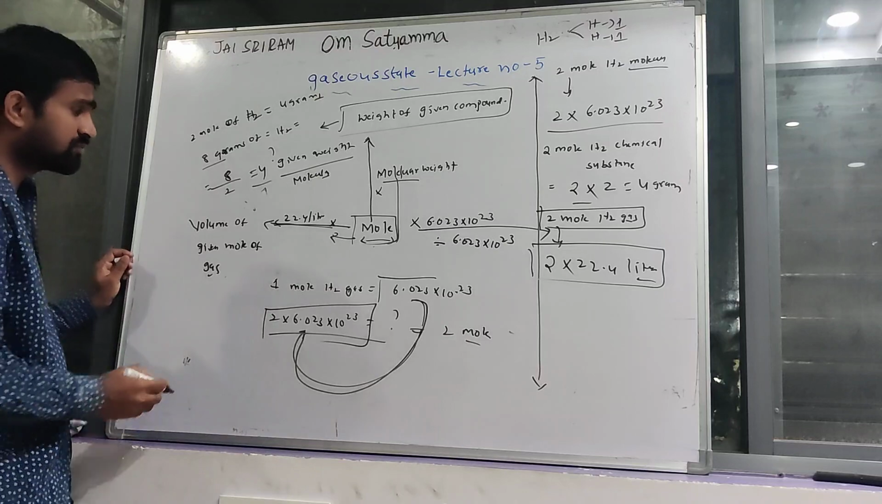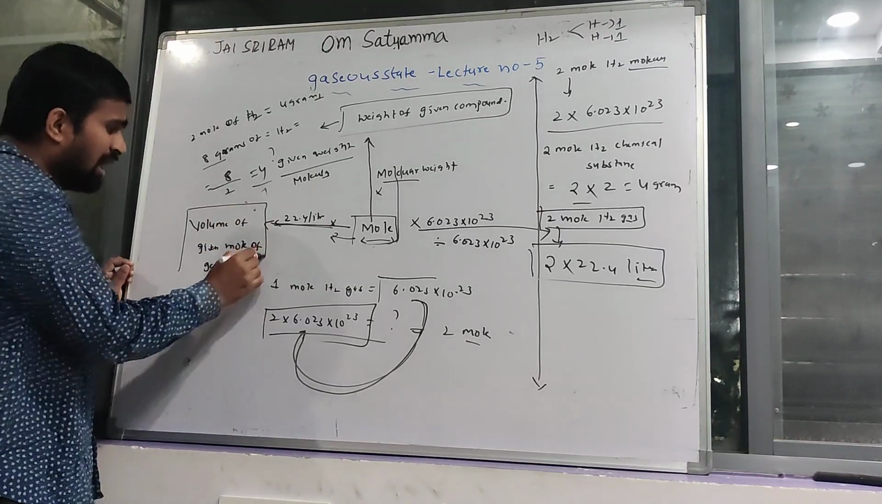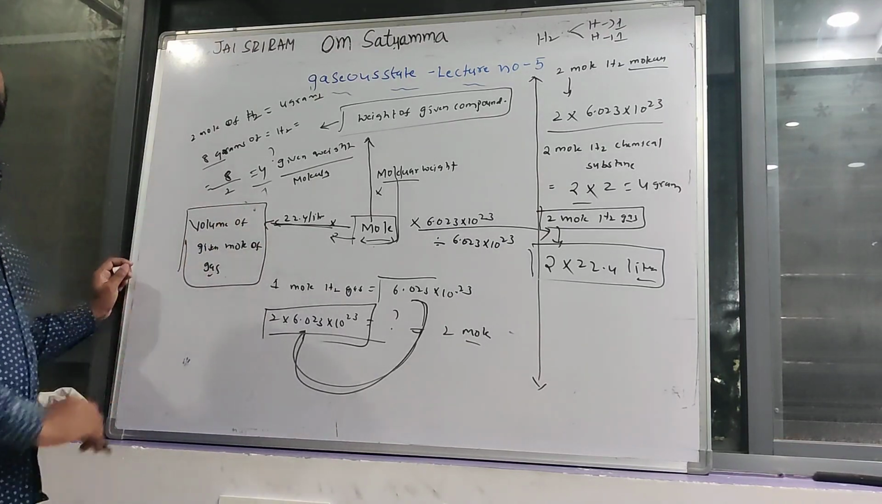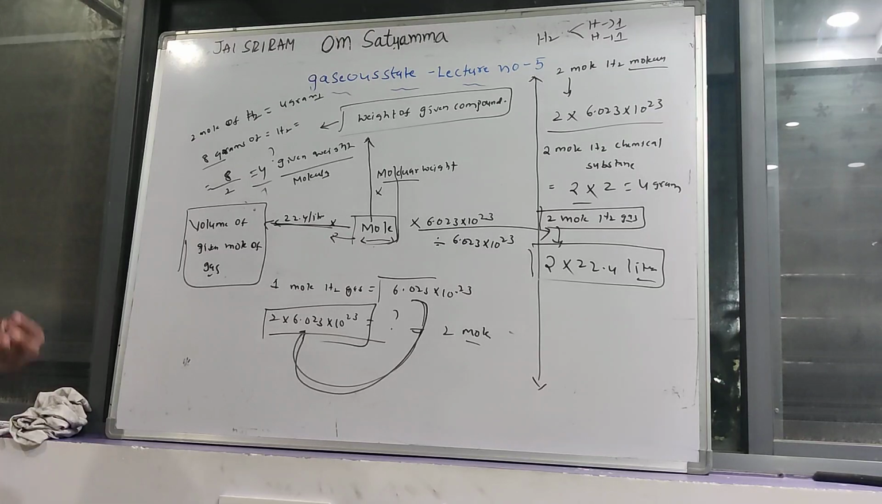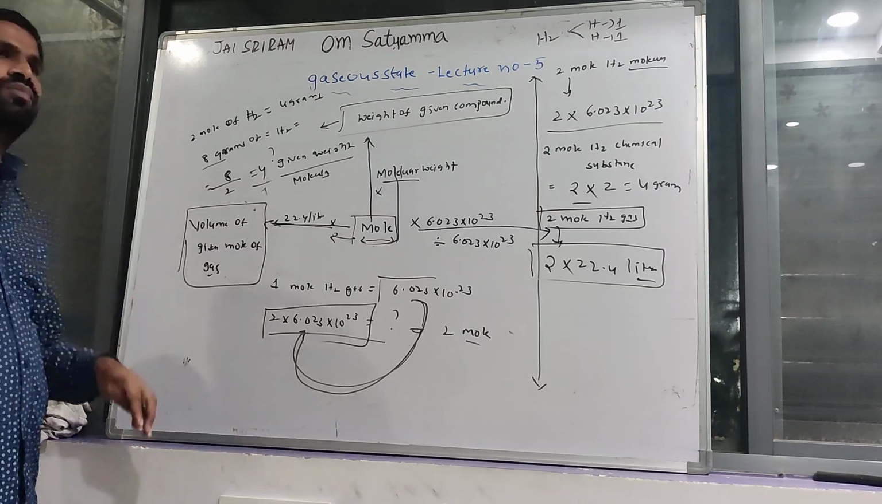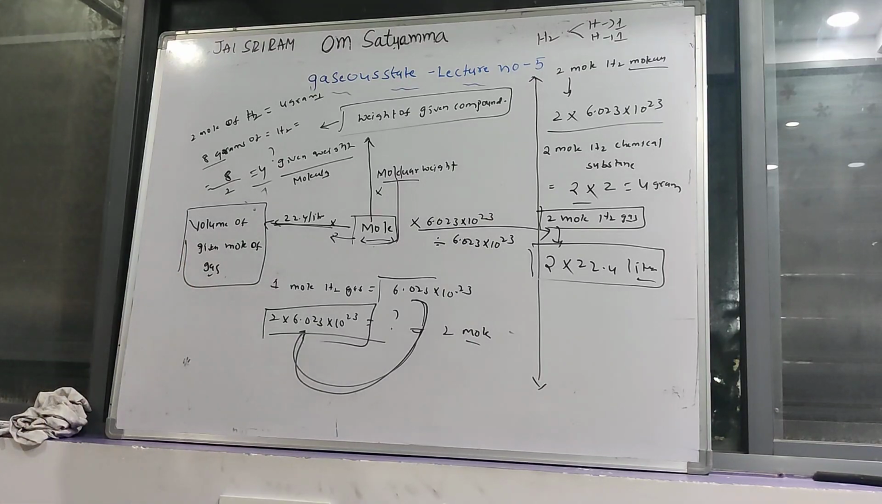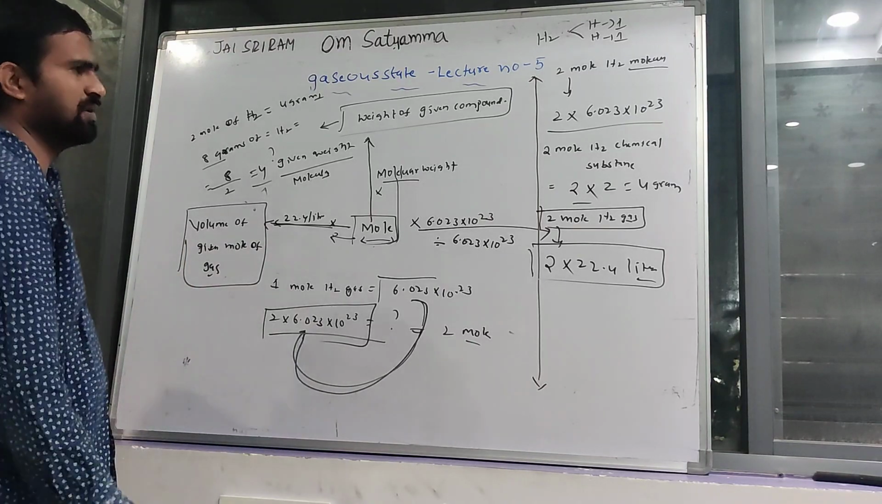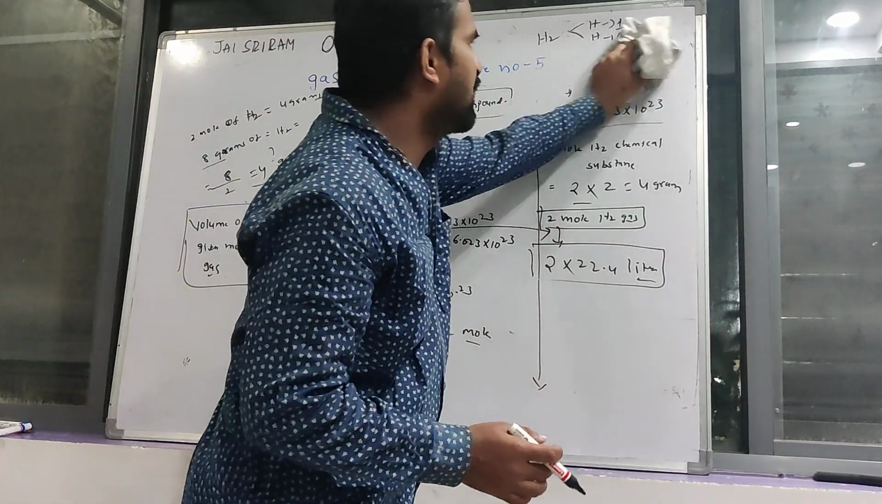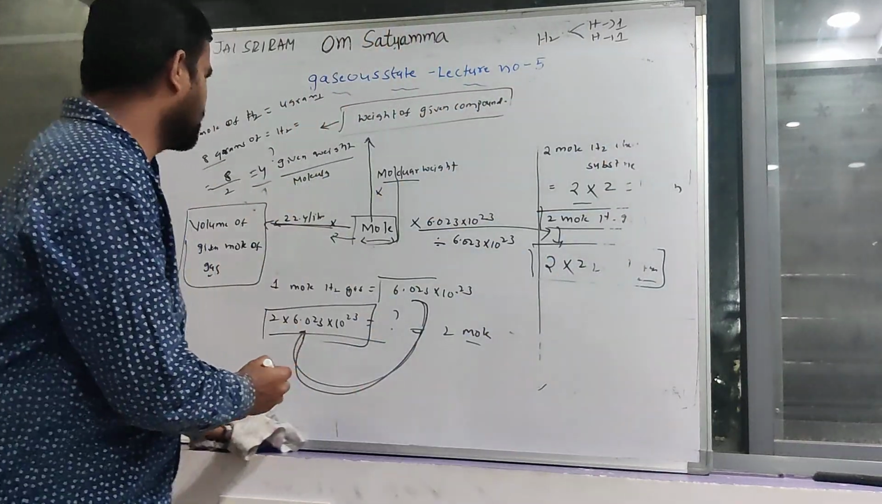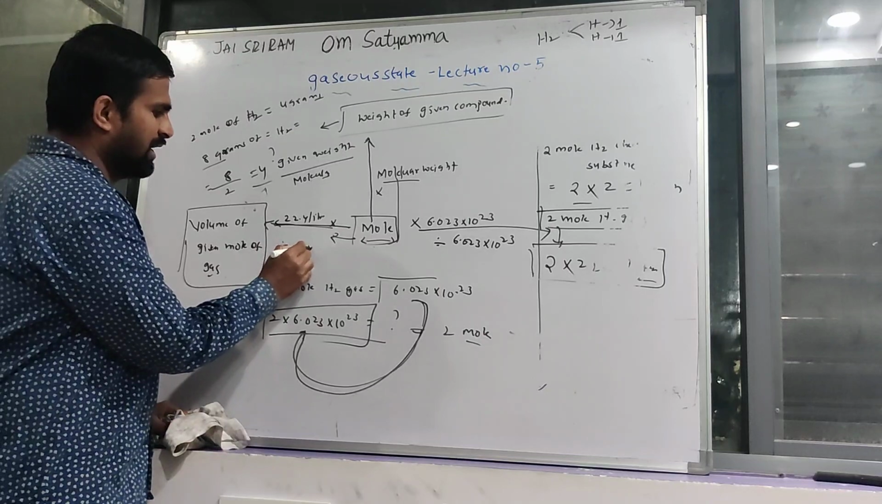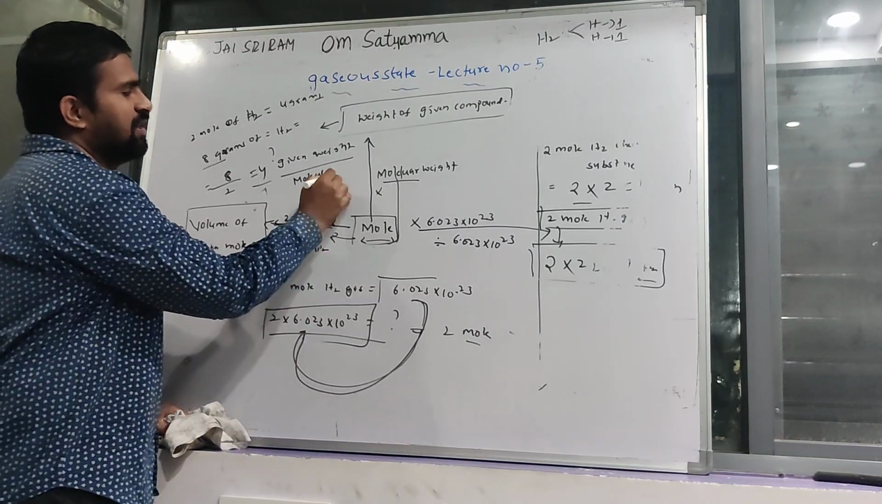Next one. If the volume of a chemical substance is given at STP condition, then you can find out how many moles that given volume of chemical compound is. That is also the same. You use this expression, dividing with 22.4 liters. Here, earlier it was dividing with molecular weight.